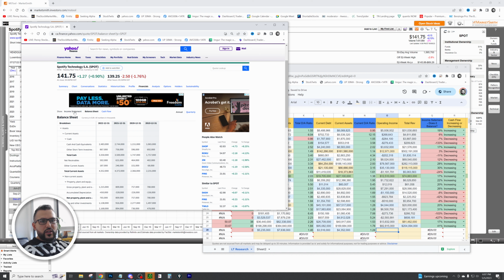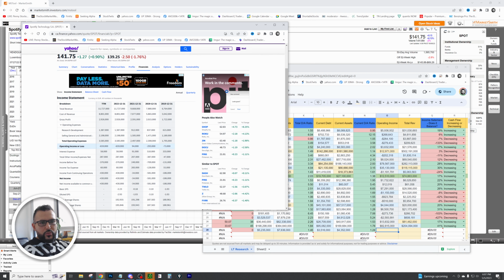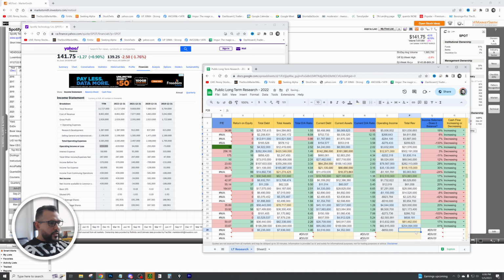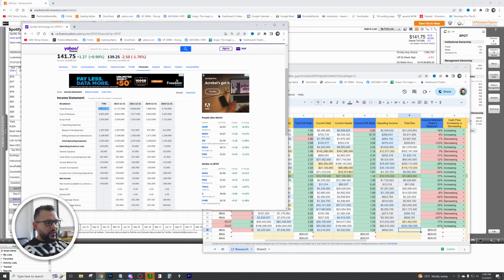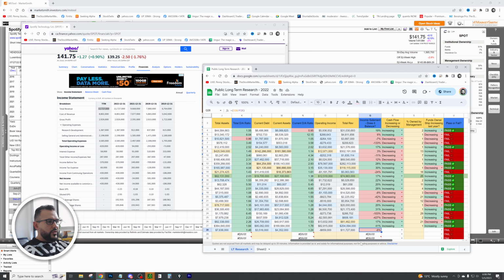Next thing we want to look at is operating income, and to do that, we're going to go to income statement. We're going to look at operating income. So total operating income or loss. It's a negative number here, so we're going to plug that in, and we have to see the total revenue. So total revenue here is 11. So we're going to plug that in as well. All right, so we can see the income statement doesn't balance. It's a negative figure here. However, let's keep going.